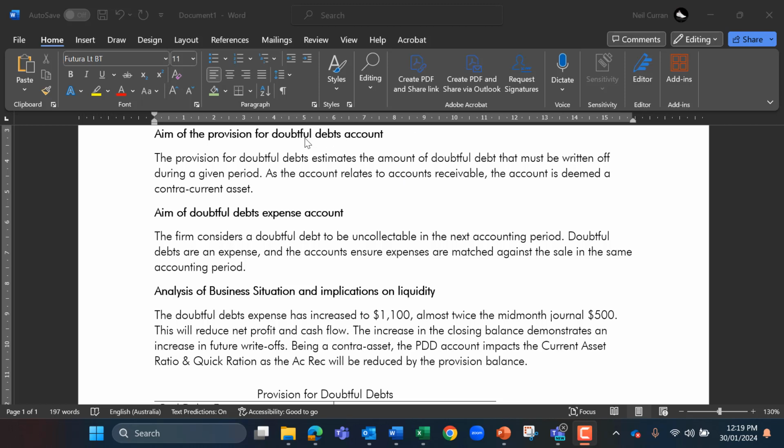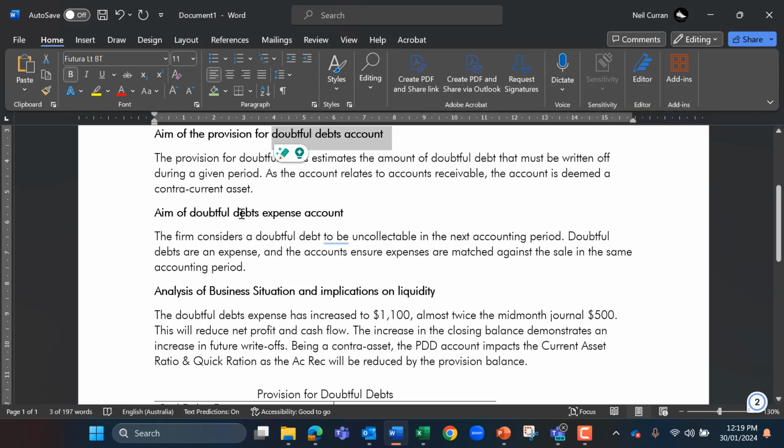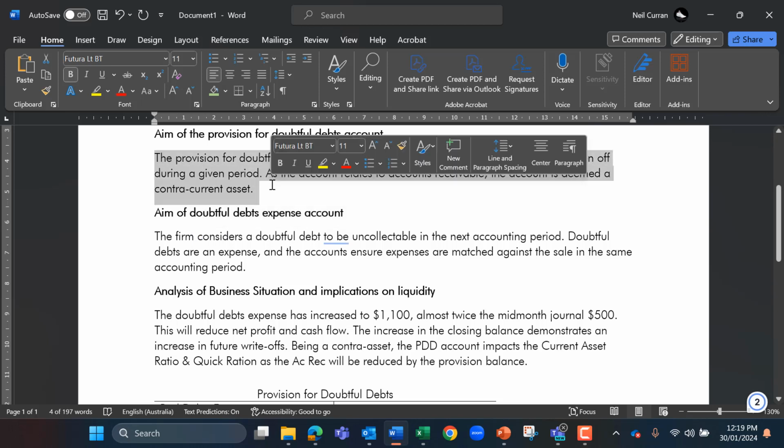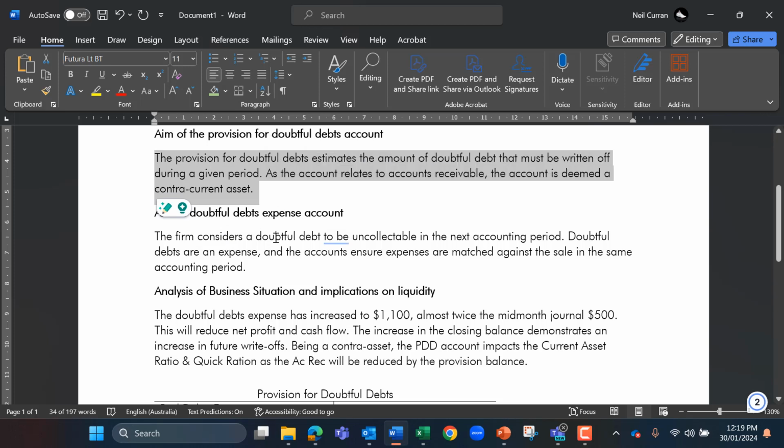And this question is: what is a doubtful debts account? You need a definition and an aim for a doubtful debts account. Now, doubtful debts can also be deemed to be a bad debt or a bad and doubtful debt, so they're the same thing. So in essence, your answer, if you get one of these in the IA2, will be looking at defining what is a provision for doubtful debt. And the key things that you need to include in your definition is firstly, what a doubtful debts account actually is. So I'm going to put that in red.